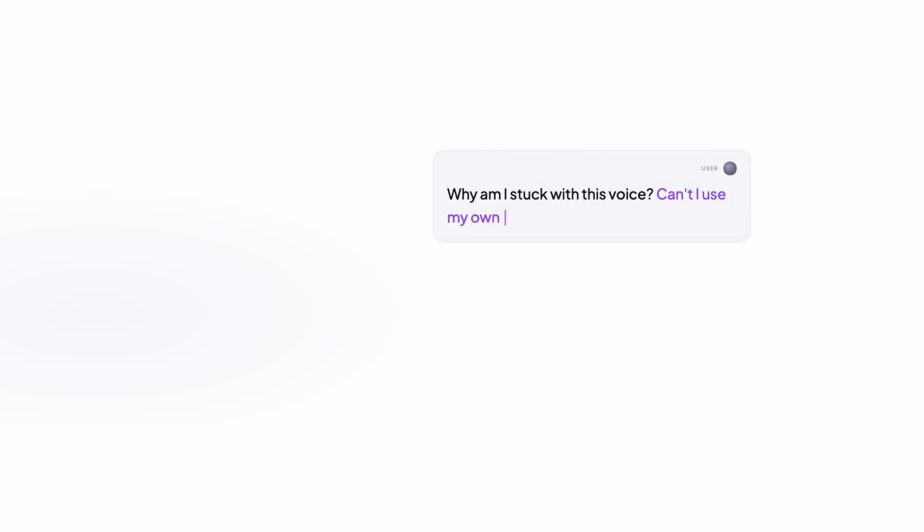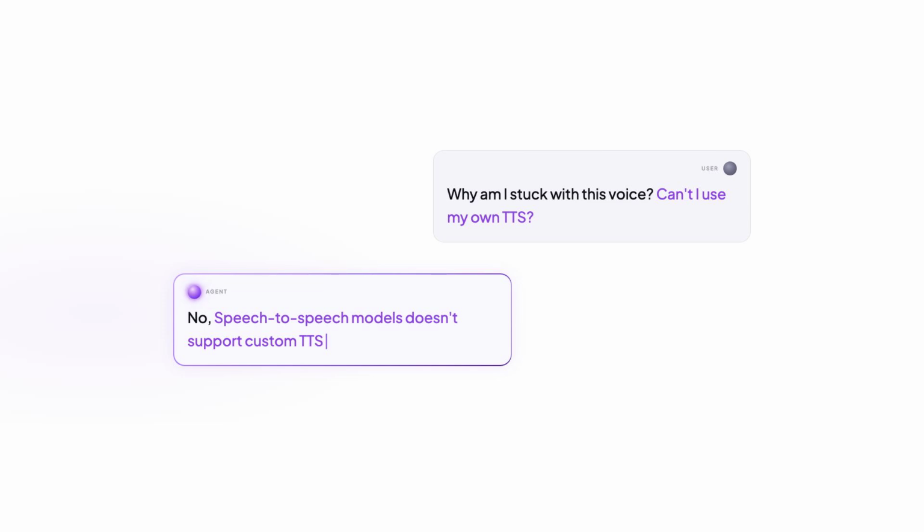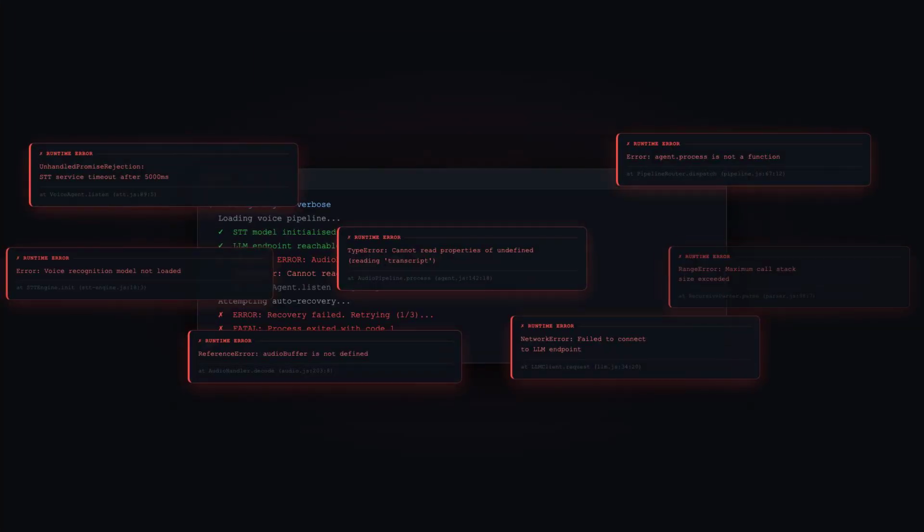Why am I stuck with this voice? Can I use my own TTS? No, speech-to-speech models don't support custom TTS. You don't like the voice of your real-time model, but you can't change it. You can't fix pronunciation. You can't clean the transcript before it hits the LLM. And when something breaks, no traces, no logs, nothing to look at.